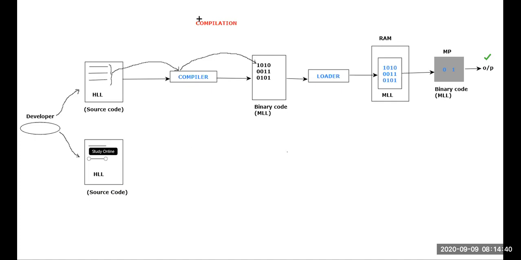Right now, one more software is used in order to convert the high level language code into what? Machine level language code. Why? Because ultimately, whatever microprocessor I have, this microprocessor will understand only what? Zeros and ones. That is the reason I have to convert that high level language code into machine level language code in order to get the output.